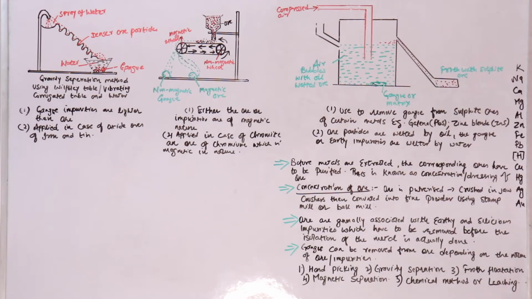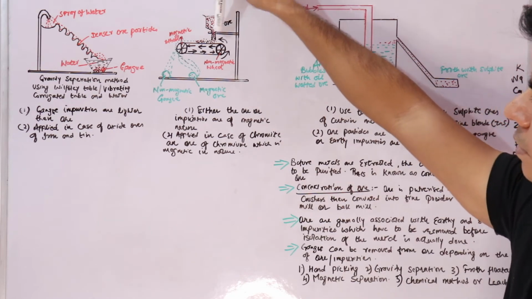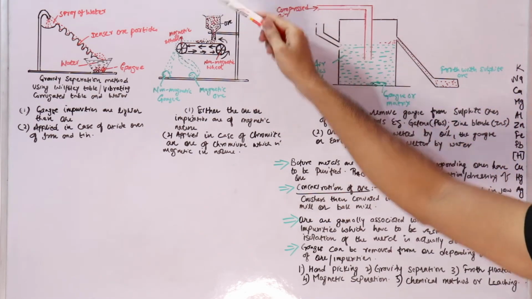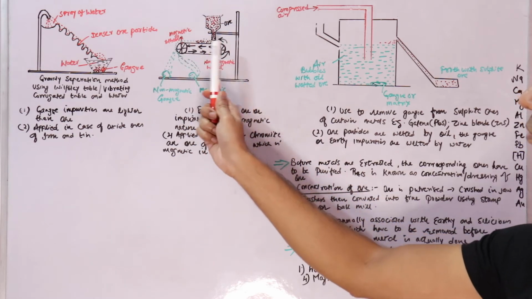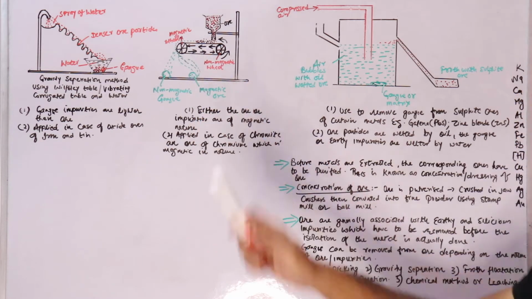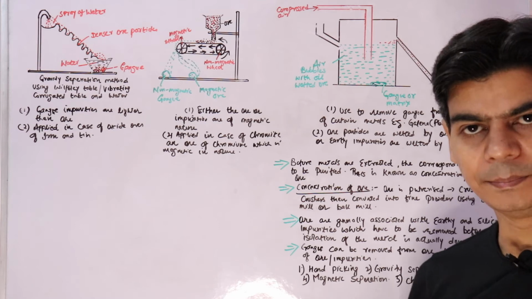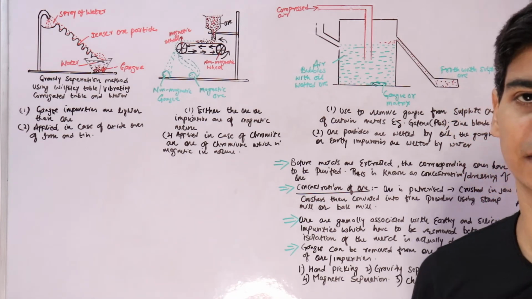So once you have powdered ore after pulverization, you put the powdered ore here and from here it will move along this belt, right? This method is used when either the impurity or the ore is magnetic in nature.